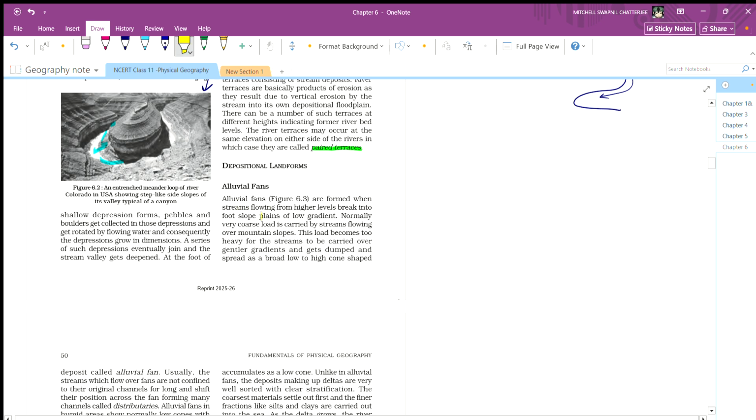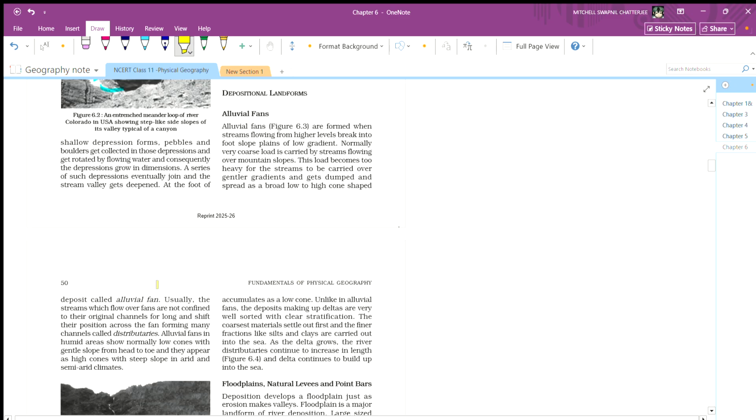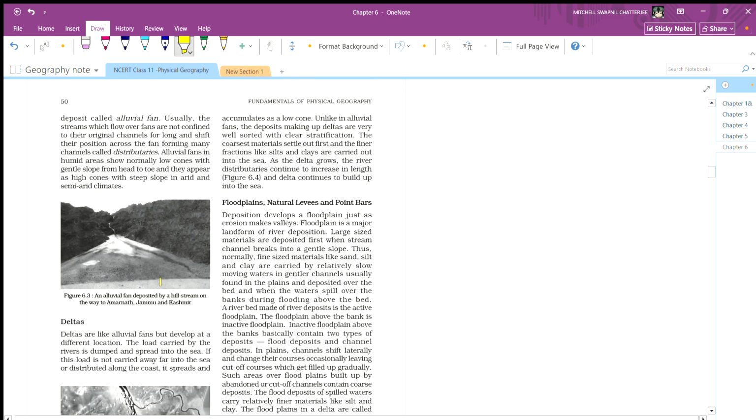Breaks into foot slope plains of low gradient. Normally a very coarse load is carried by a stream flowing over a mountain slope. This load becomes too heavy for the stream to carry over the gentler gradient and gets dumped and spread as broad, low to high cone-shaped deposits called alluvial fans. Okay, here we have an example: an alluvial fan deposit I saw on the way to Amarnath in Jammu and Kashmir.